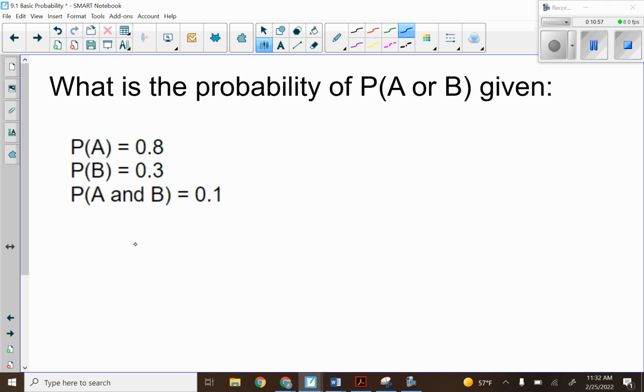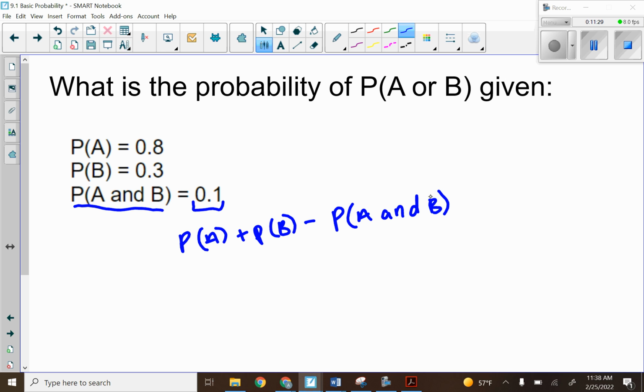When you're given problems like this, because we are given this P of A and B, and this is a number other than 0, we know that we will use P of A plus P of B minus P of A and B. So 0.8 plus 0.3 minus 0.1, that is going to equal 1.